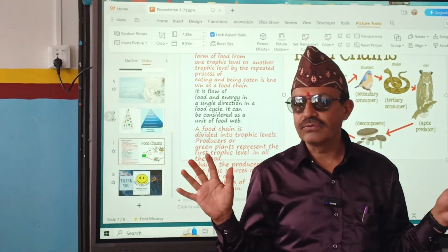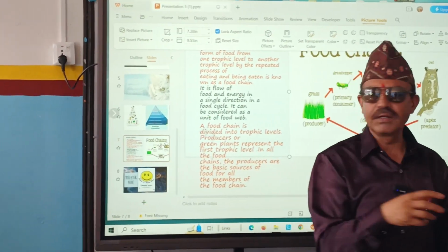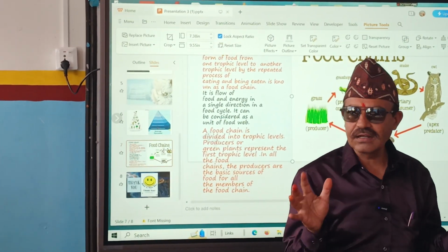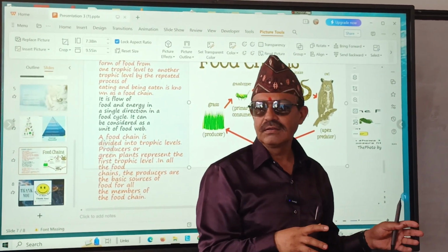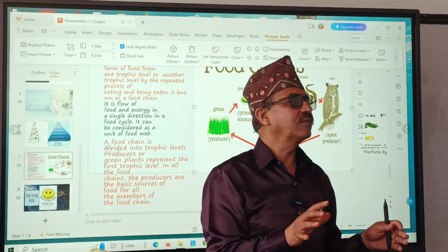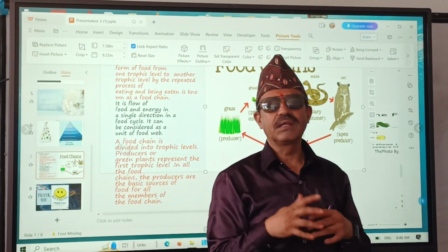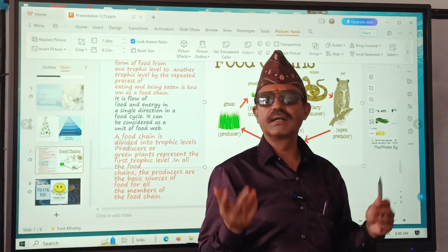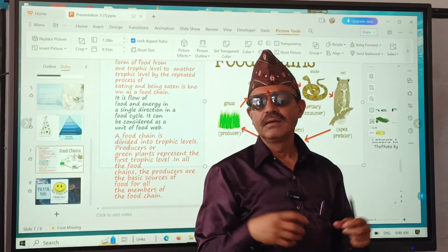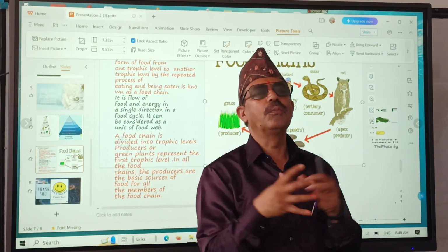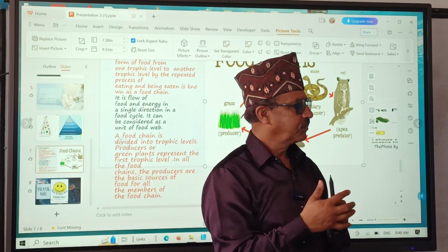Now deer, can it be safe? Deer may be eaten by a jackal. And if that jackal is safe, it may be eaten by a lion or tiger. Yes or no? And lions and tigers are not eaten by any. Sometimes they may fight with an elephant and may die. When they die, they are again attacked by decomposers, for energy.